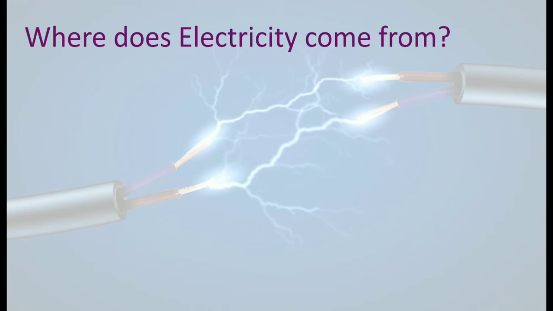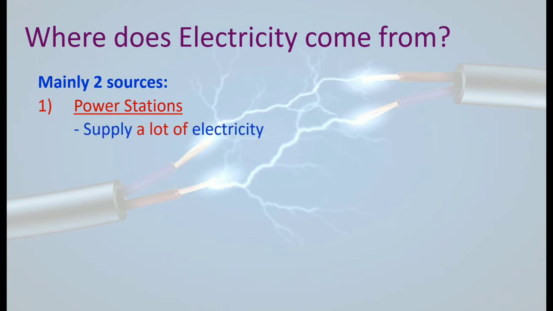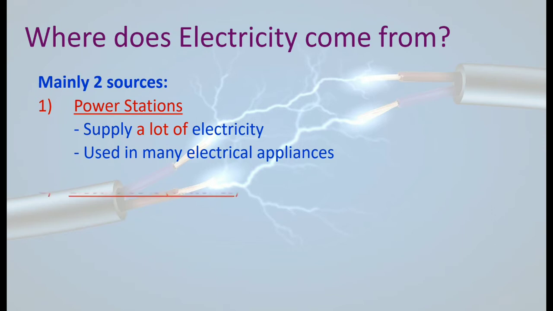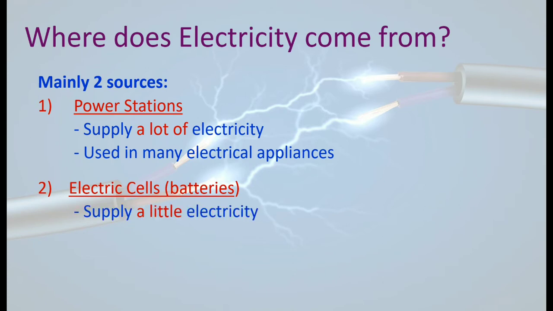Now, where does this electricity come from? There are mainly two sources of electricity. First is the power station that supplies a lot of electricity. It is used in many electrical appliances. Whereas the second source is the electric cells or the batteries that we make use of in our day-to-day life, which supply a little electricity, and it is portable, meaning it can be carried anywhere if you want.